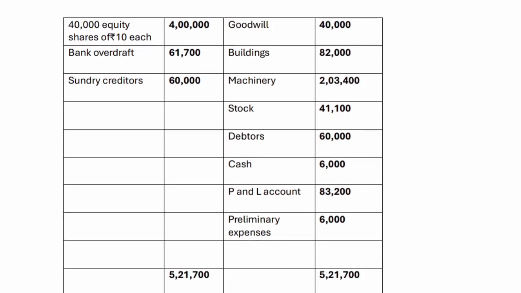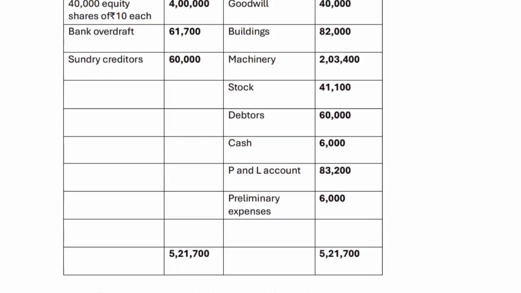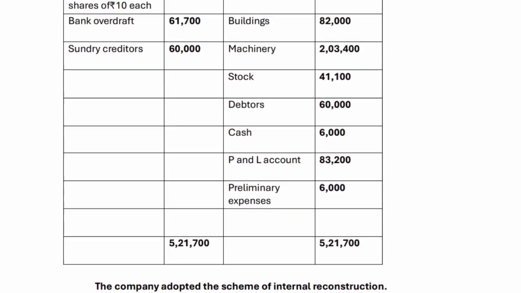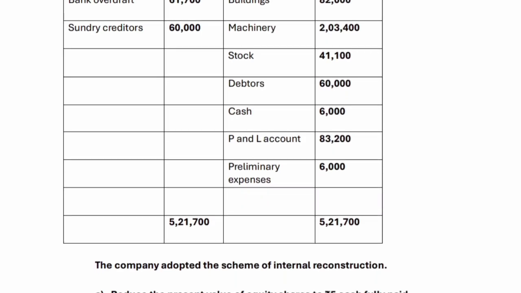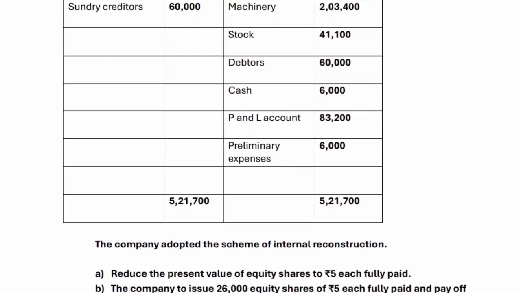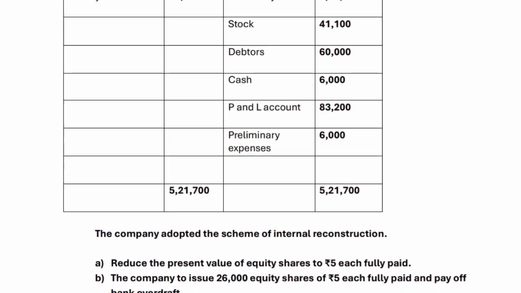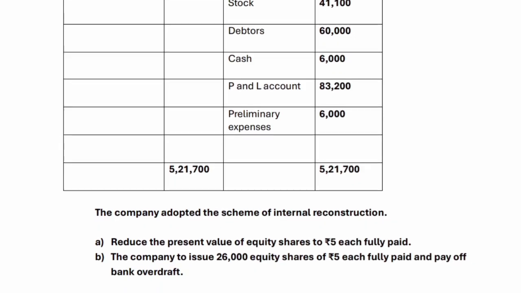Buildings 82,000. Sundry creditors 60,000. Machinery 2,03,400. Stock 41,100. Debtors 60,000. Cash 6,000. P&L account 83,200. Preliminary expenses 6,000. Balance sheet total 5,21,700. The company adopted the scheme of internal reconstruction.